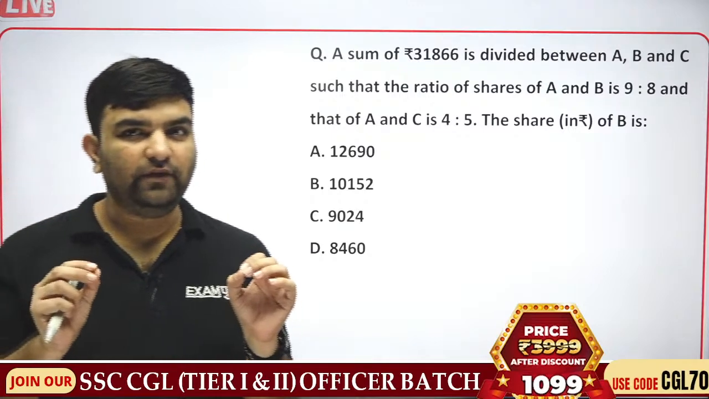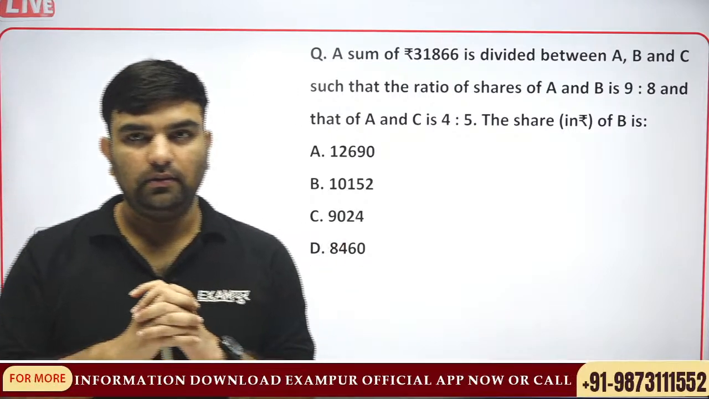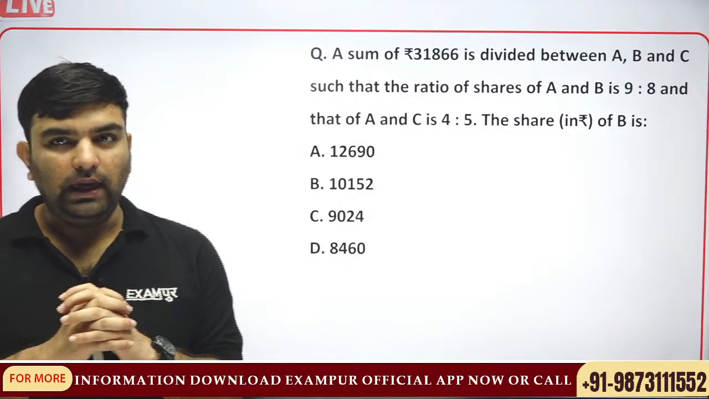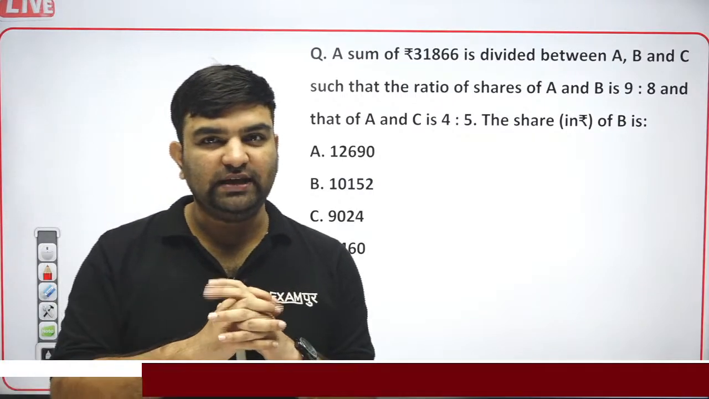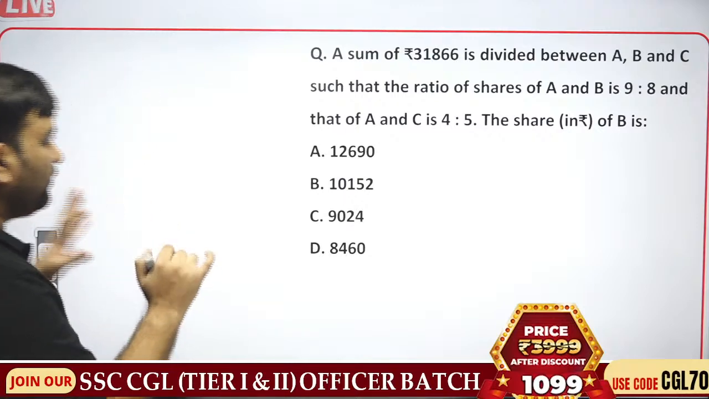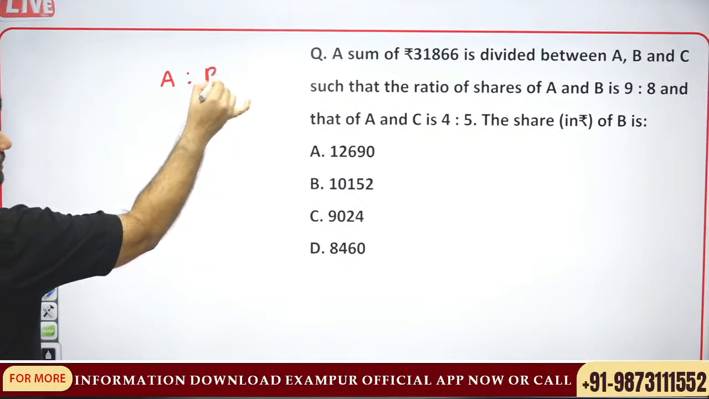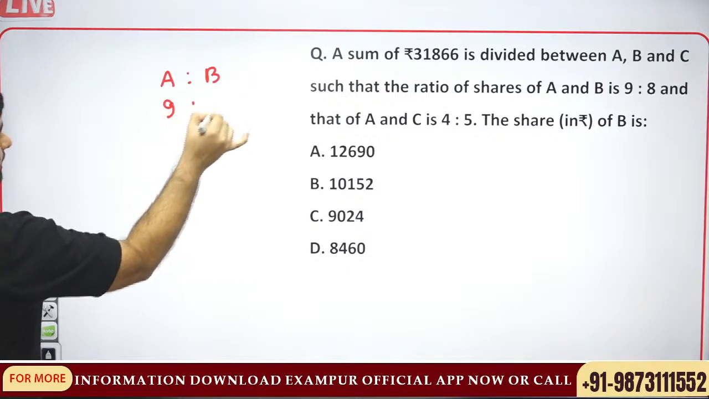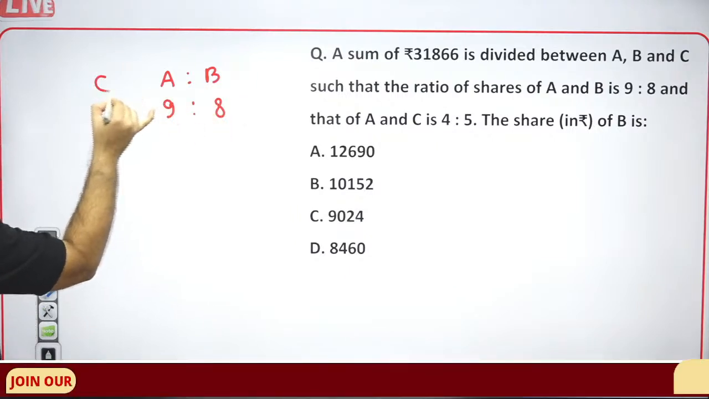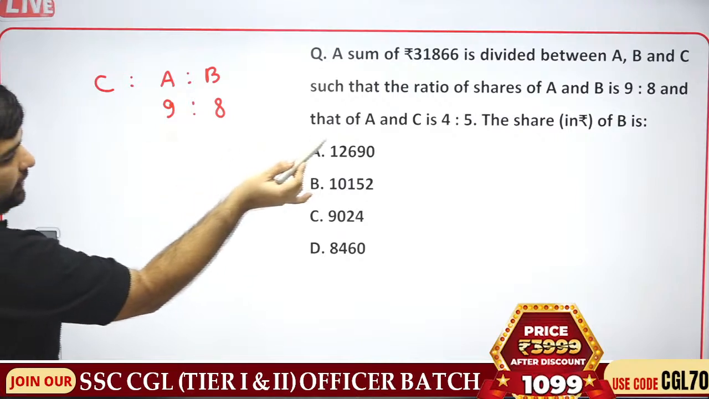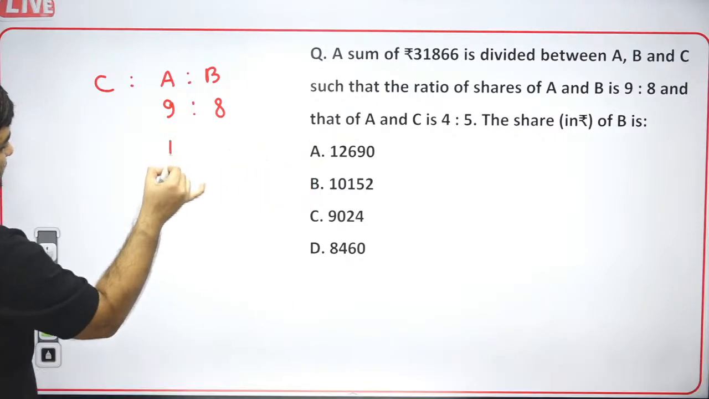A ratio B is given. A ratio C is given. You can write like this. A ratio B is 9:8 and A ratio C is 4:5.